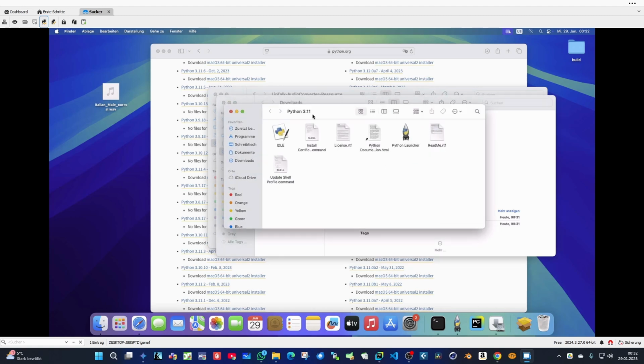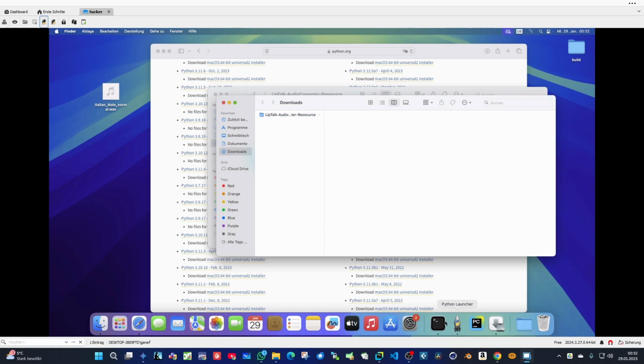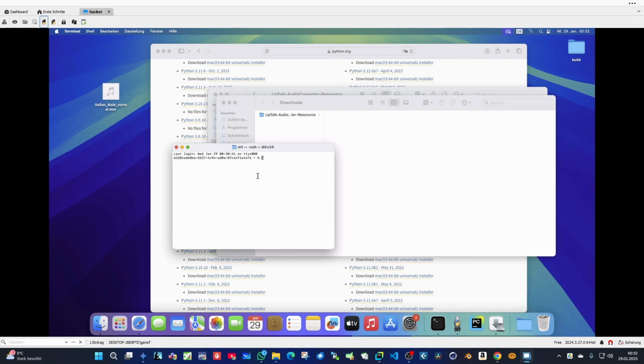Okay, we've installed Python 3 on our system, and we can delete this package here. Let's check it again here, python3 --version. It's installed in our system.